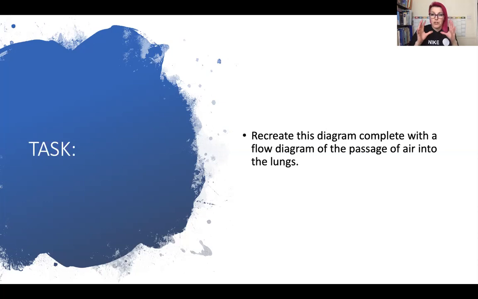So you've got a visual to look at in terms of what they look like within the body, and then a flow diagram so that you can remember the order in which they go.